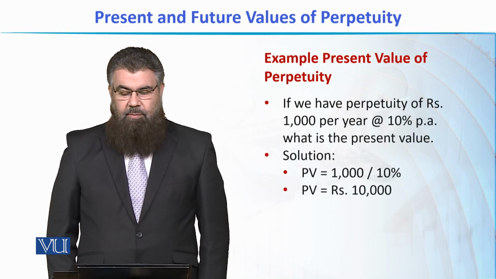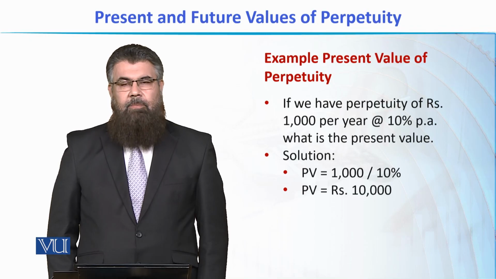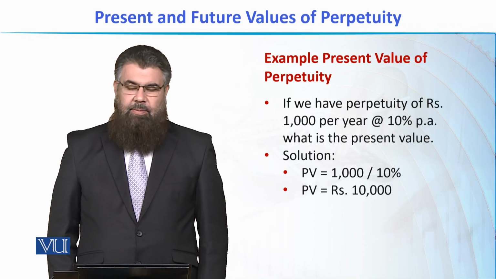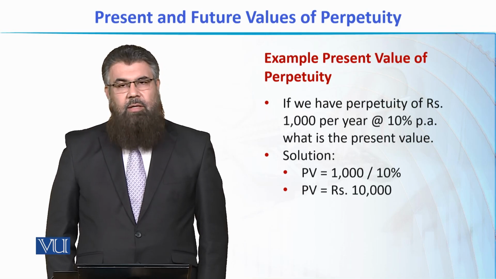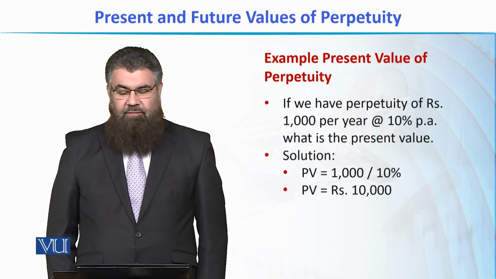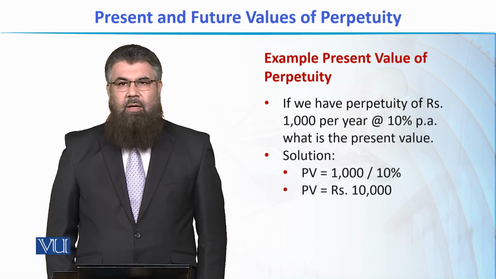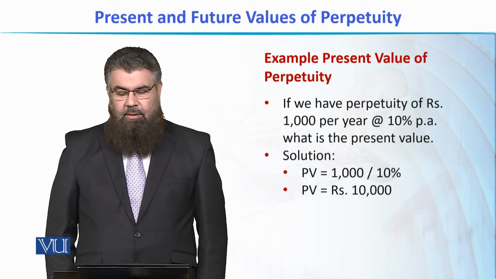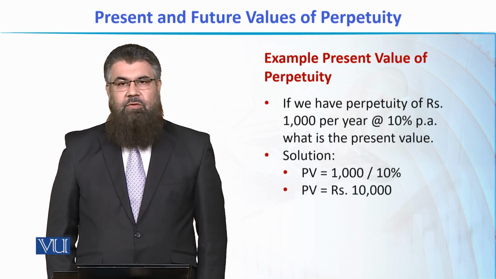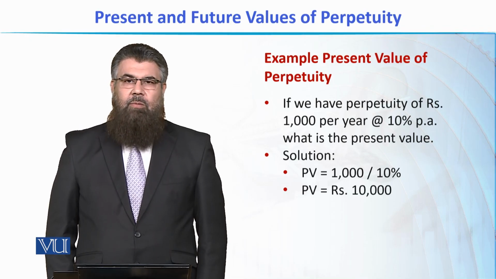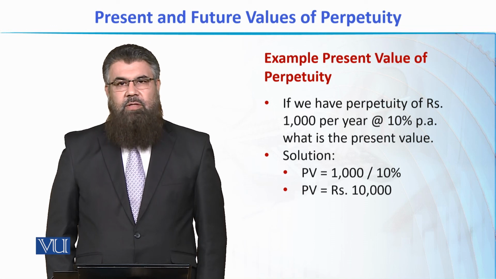Now, if we have got a perpetuity of 1000 rupees per year, and the interest rate applicable to this is 10% per annum, what is the present value? So if we have a look at this simple formula, we only need two amounts. That is, the amount of installment, and the other amount is that of interest rate.